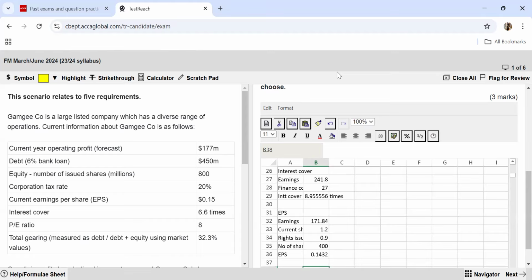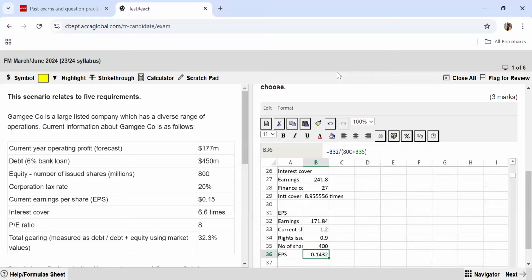Then, if you talk about the positive side of the first option, you can say that the EPS is going to definitely increase under the loan note option, which is going to give you an increase in the wealth of the shareholders. If you consider the rights option, the EPS is actually falling, right? Right now it is at 0.15. If you go ahead with the rights option, it's actually going to fall to 0.14. So if you go ahead with the loan note option, shareholders are going to be happy with this.